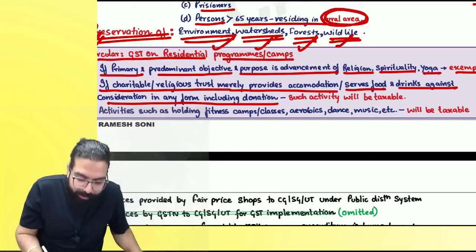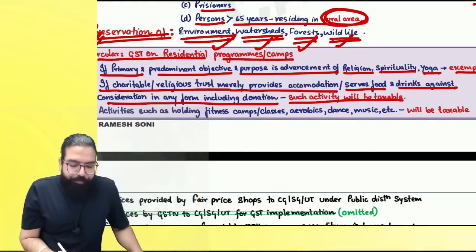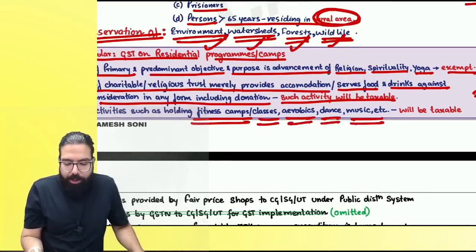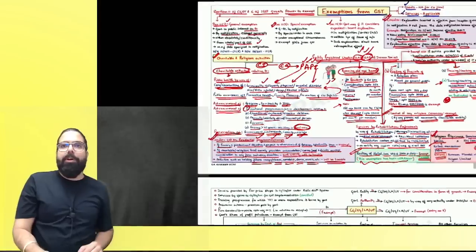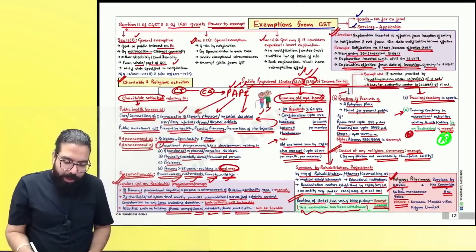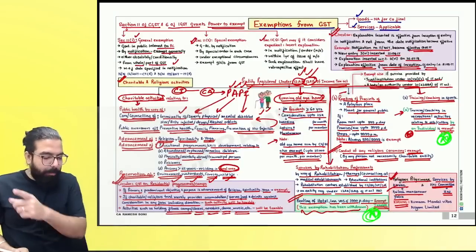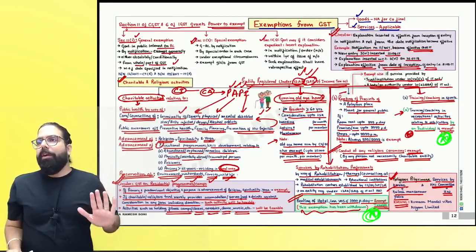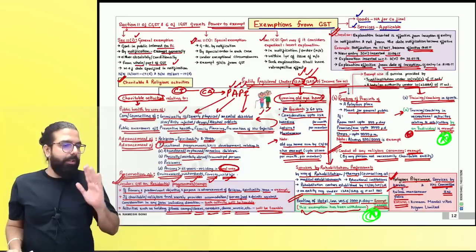It is always taxable. The last one, supposingly, you started doing fitness camp, classes, aerobics, dance, music, it is always taxable. Are we all clear till here? The most important part in this chart, I'll tell you the amendment wala part. Right, everyone? Other than that, also, I've gone ahead and covered everything. I'll stop my discussion on charitable and religious activities over here. Congratulations, people. Done.